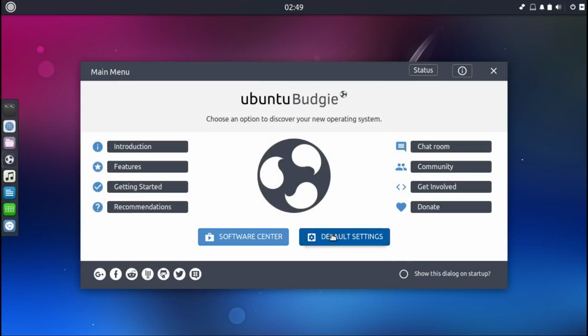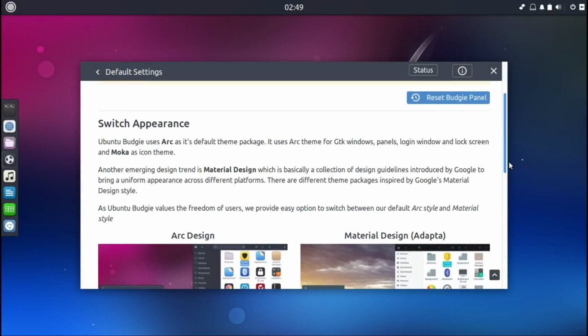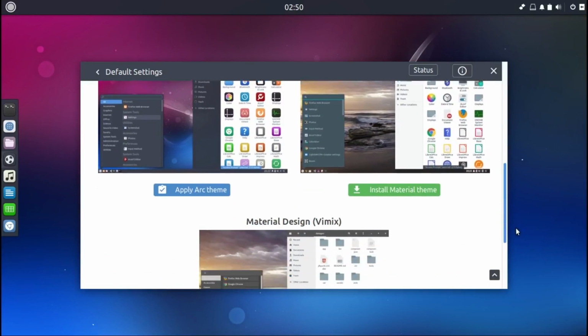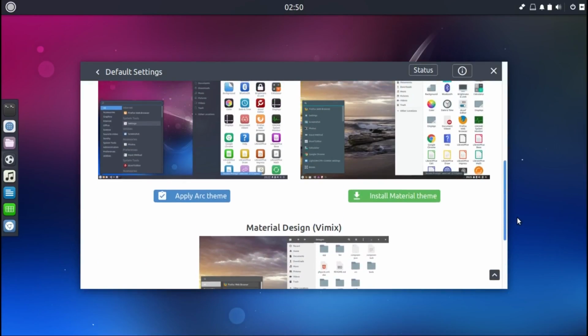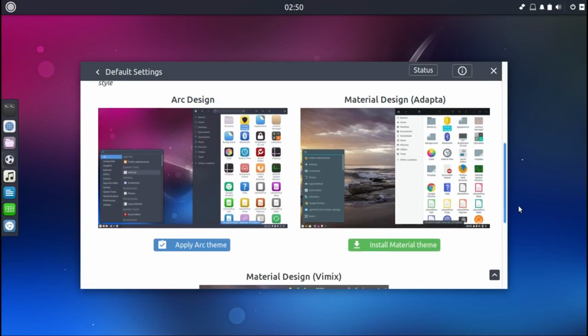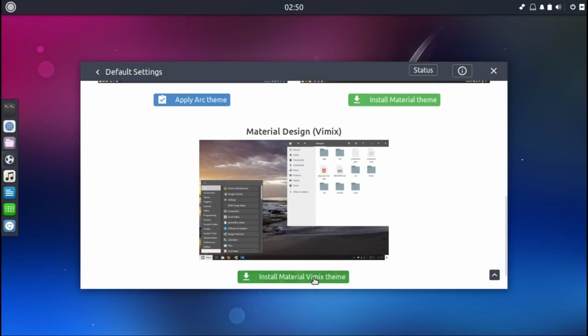Default settings, switch appearance. This is a different desktop environment. I tried it in the past and it didn't work for me, but I'm more than willing to try it again. I always got an error message, I don't know why.